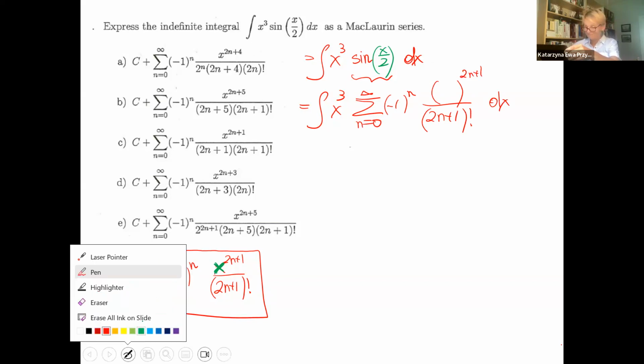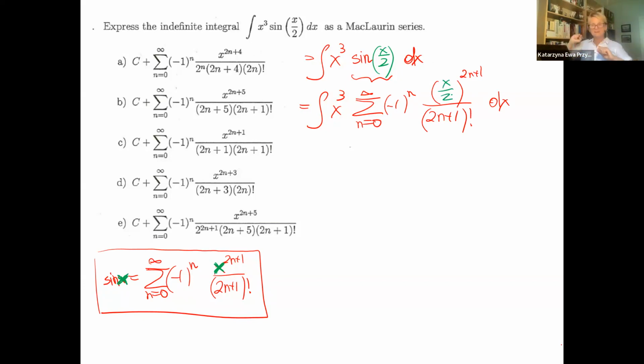Who can help me? Because I need help. It's that x over 2.